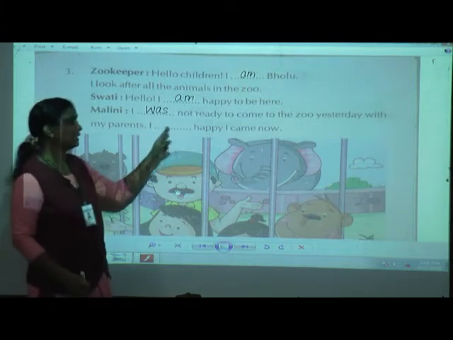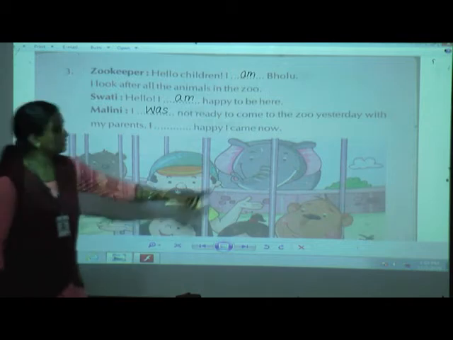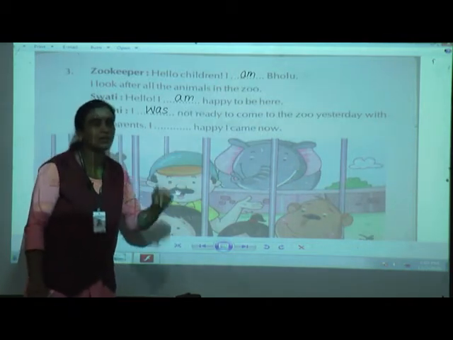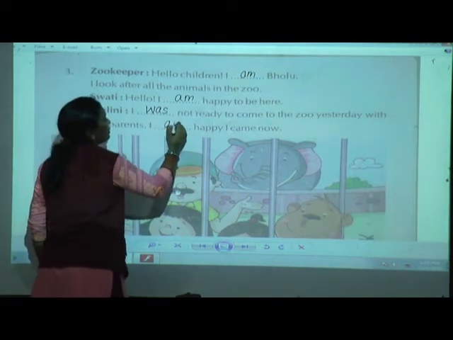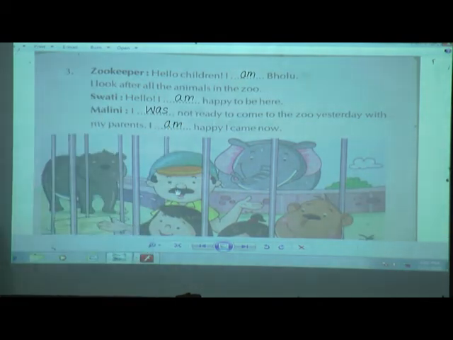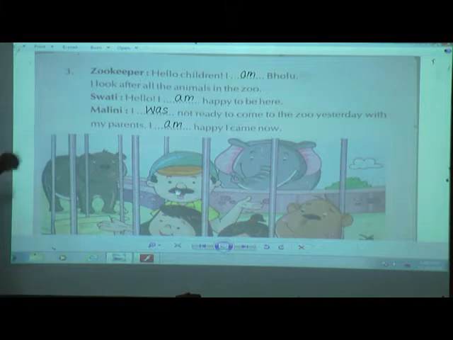Now here, I dash happy, I came now. This word now shows that we are speaking about the present. So I am happy, I came now. Now this third exercise shows the conversation between the zookeeper, Swati and Malini. So the zookeeper is saying, hello children, I am Bholu. I look after all the animals in the zoo.